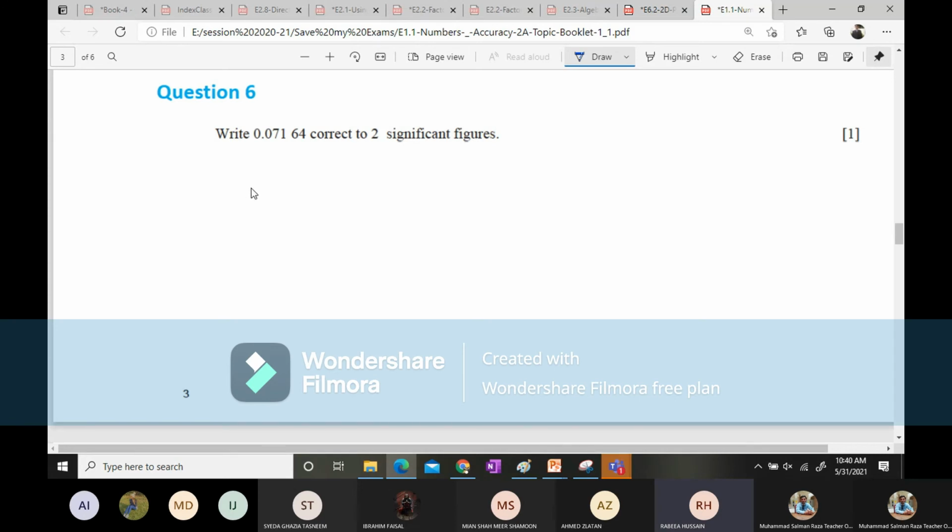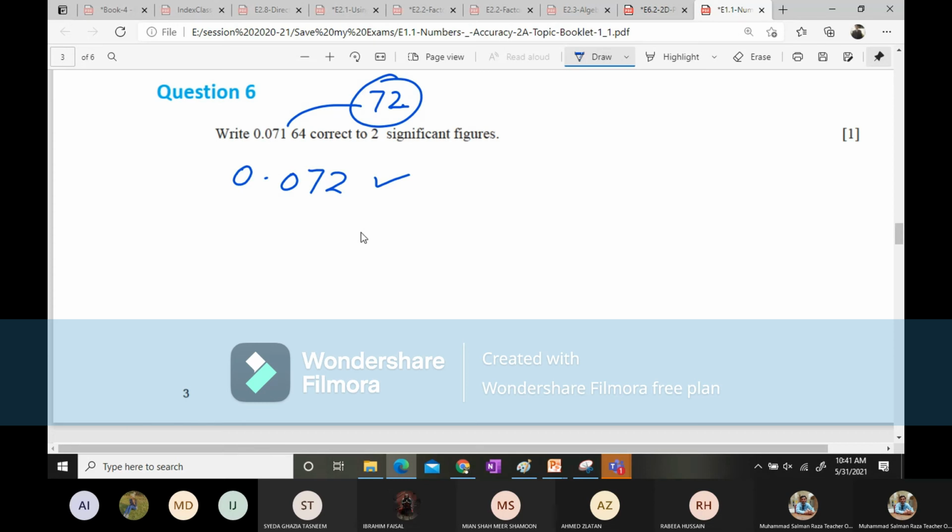Any other student who wants to answer this question? 0.072. 0.072 is the right answer. You know why? If you write this number as 72, then you will be considered the wealth minister for Pakistan.